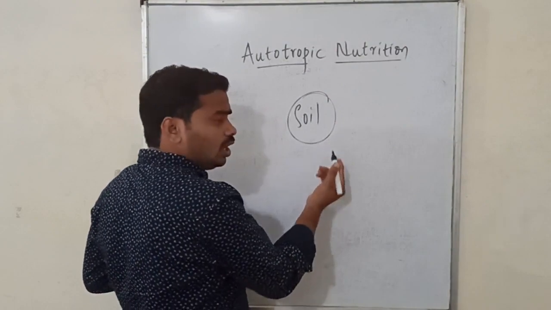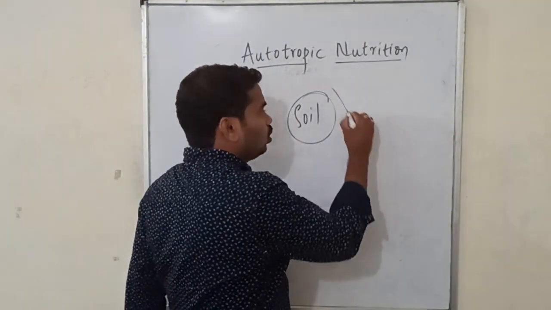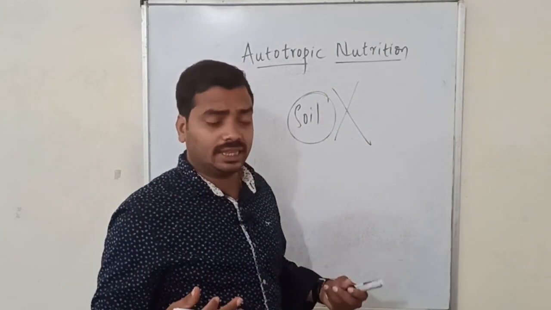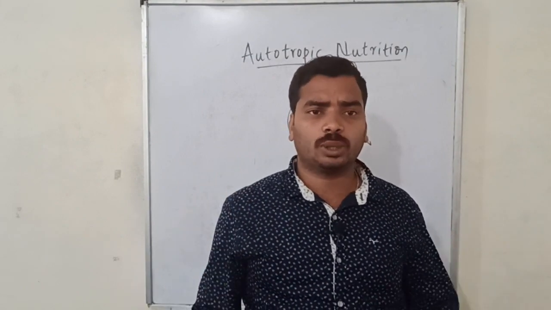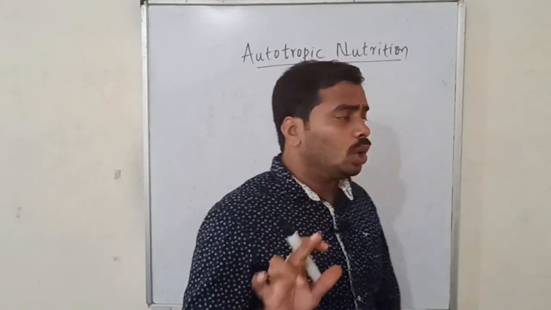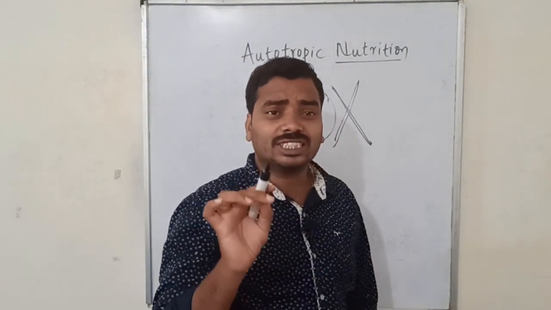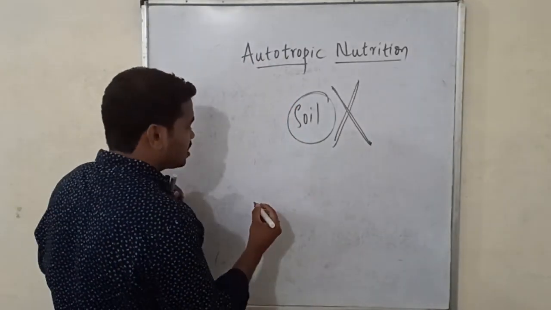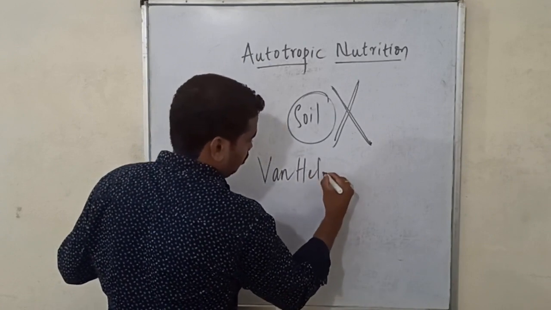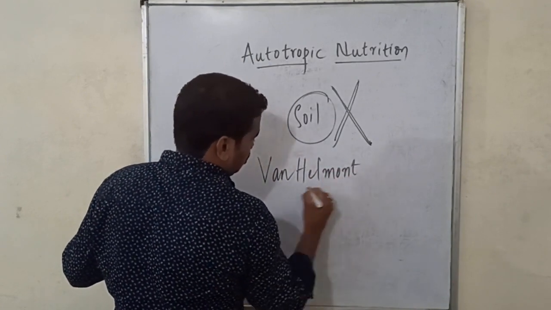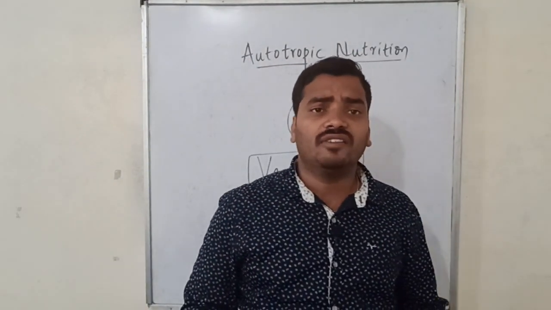But is that true? Will a plant acquire its food from soil? No. It won't take up soil. They assumed that the plant would consume soil for its growth and maintenance. But is that true? No. The plant won't consume soil for its growth. So this was disproved by a scientist called Van Helmont. He disproved that the plant consumes soil for its growth.